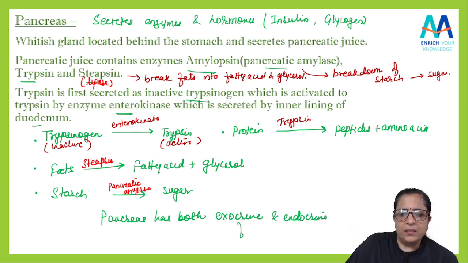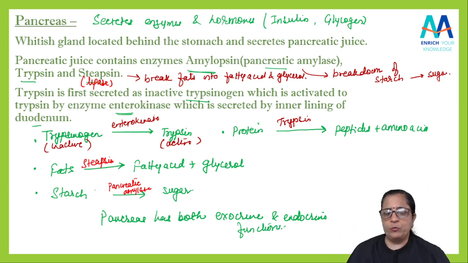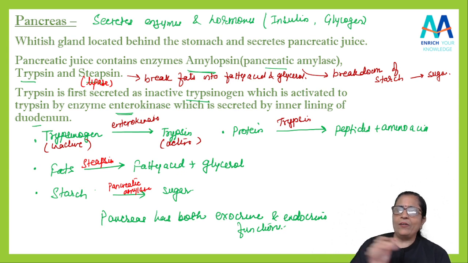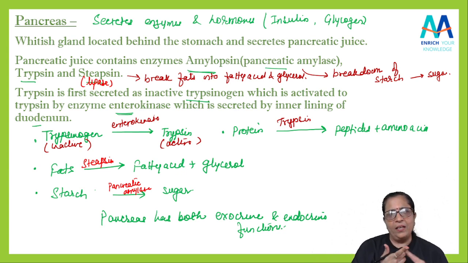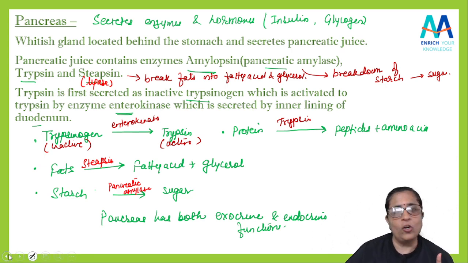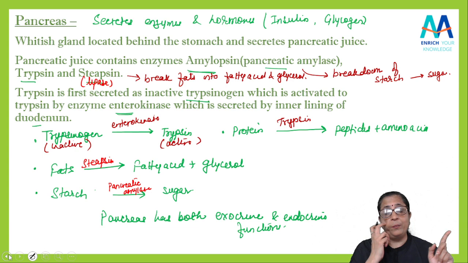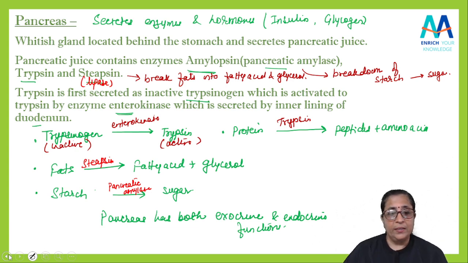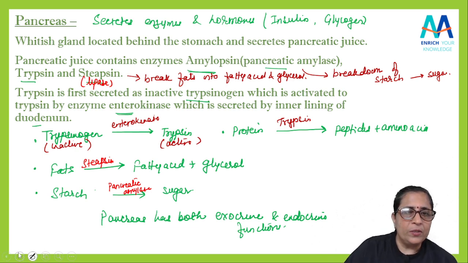That means it secretes hormones as well as enzymes. I hope this is clear. And again, one more thing to remember: bile as well as the pancreatic juice, they both enter the duodenum by a common duct. If it comes in the question, you should write that they enter by a common duct only. I told you in the previous figure, right? So this was about the pancreas.